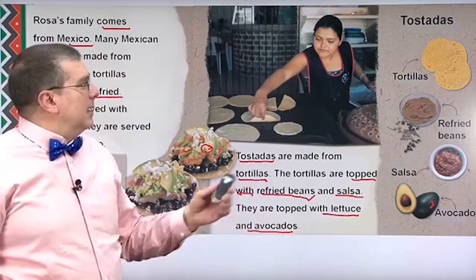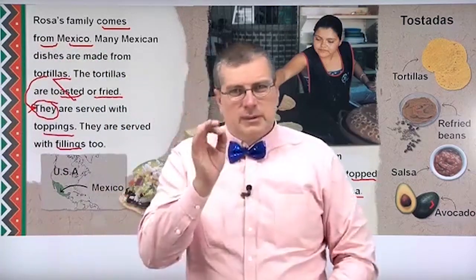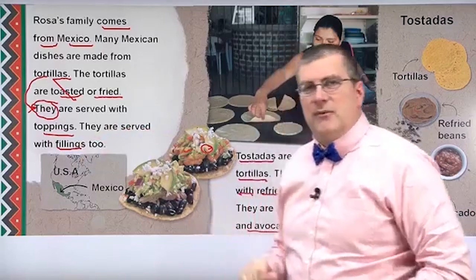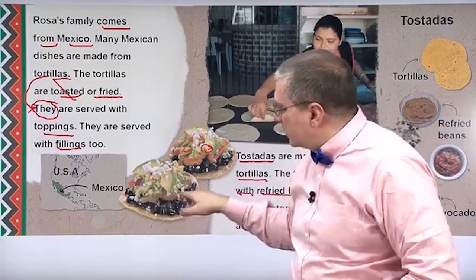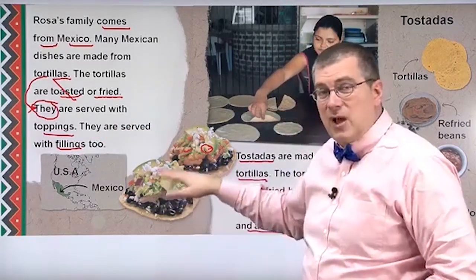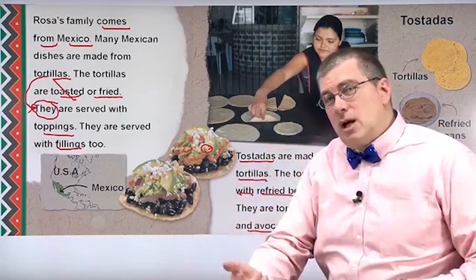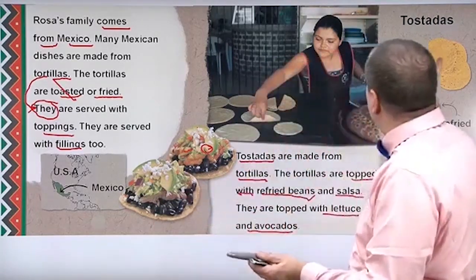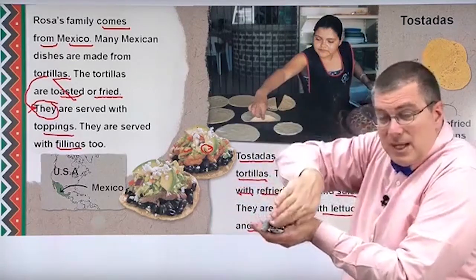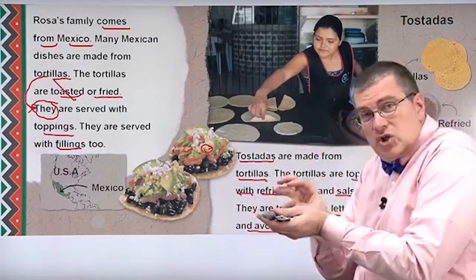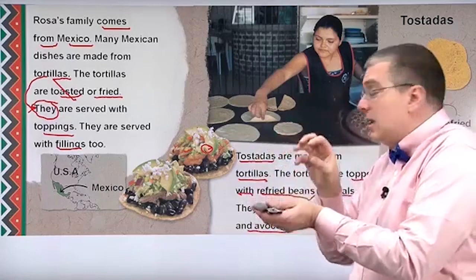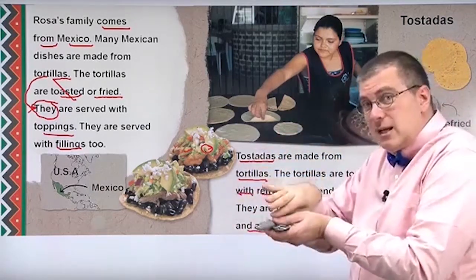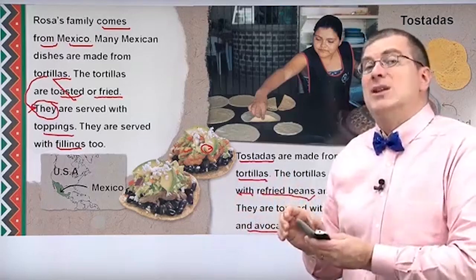By the way, I do want to back up just a little bit. We talked about toppings and we talked about fillings, right? These are toppings. Tostadas have toppings. But there's another common Mexican food that has a filling. If you take the tortilla and you wrap it in a circle and you put chicken and avocado and lettuce and salsa inside the tortilla, then you have a burrito, right?